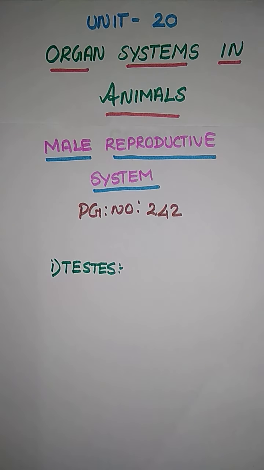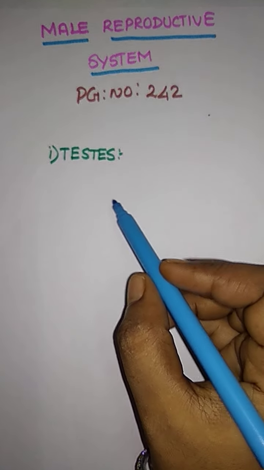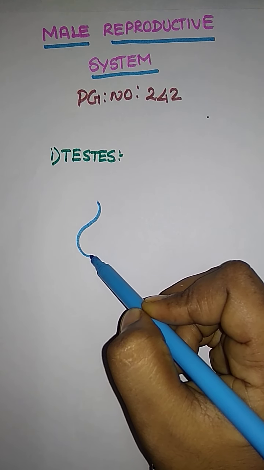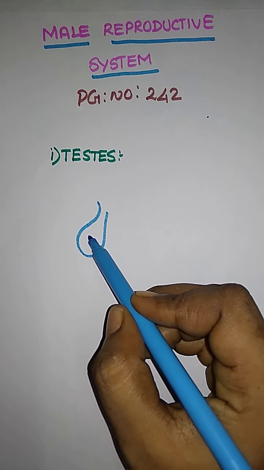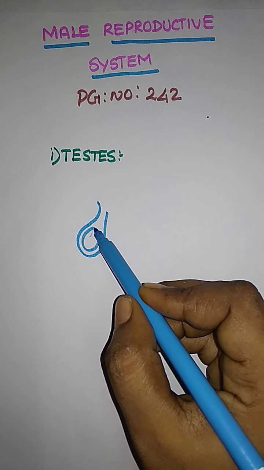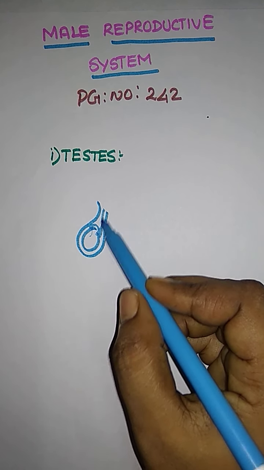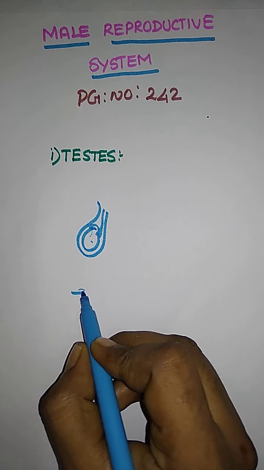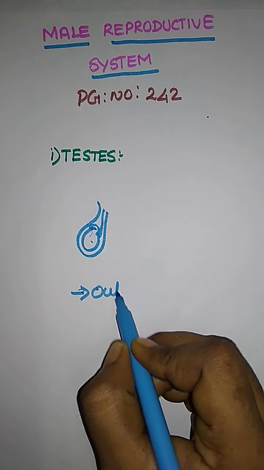A testis is a primary sex organ. Where do the testes lie? The testis is oval in shape and lies inside the scrotum, outside of the abdominal cavity.